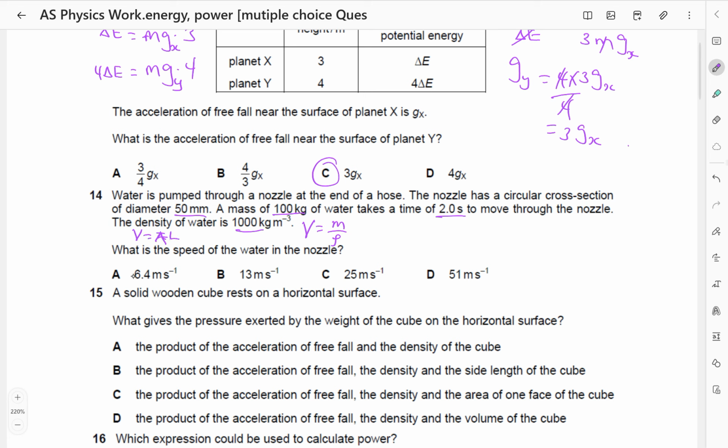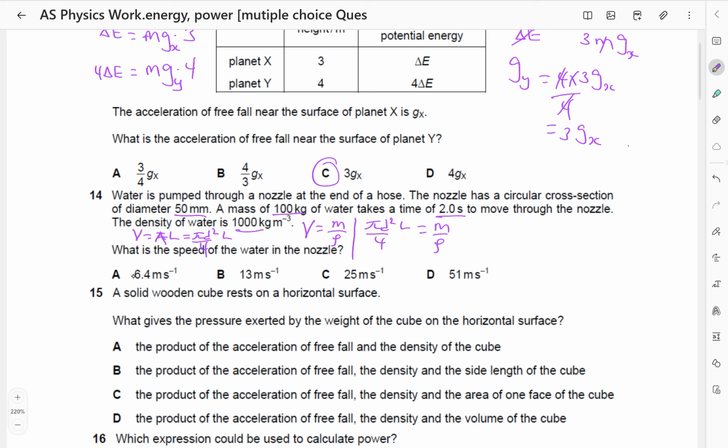Cross-sectional area is pi d squared over 4, because it's a circular cross-section and they gave us diameter, then times L. So for volume, I'll put pi d squared L over 4. This should be the same as mass over density.